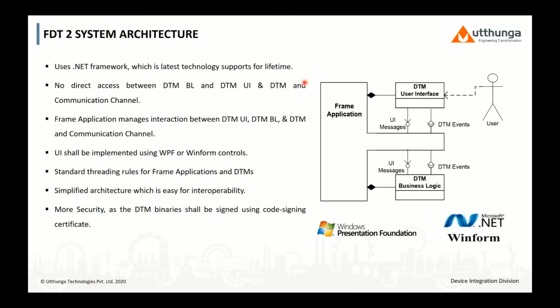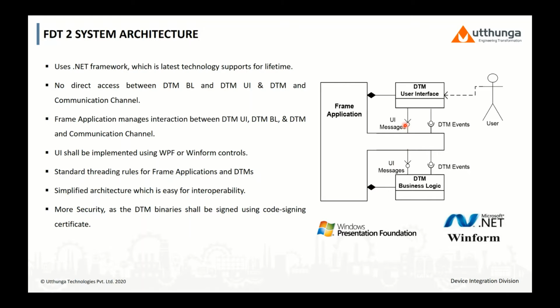Moving on to the FDT 2.0 architecture, the frame application manages the interaction between the DTM business logic, the DTM user interface, and the communication channel and the DTM. There is no direct access between the DTM user interface, the DTM business logic, or the communication channel.